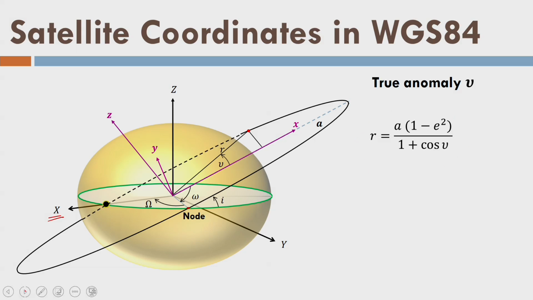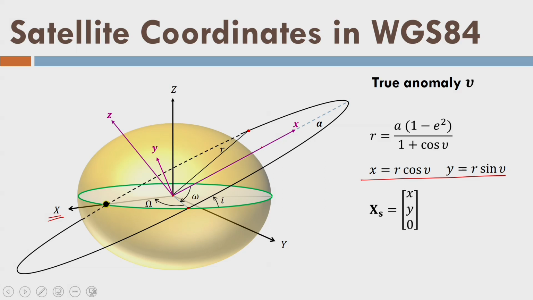What about x, which is measured from the center of the earth to this point here? This is r cos mu, you can see in the Cartesian coordinate system, and this is y, which is the perpendicular distance from x in the small y direction. These 2 are already given here. Now, I can express the position of the satellite with 3 coordinates. Remember, the third coordinate, the small z axis, is 0.